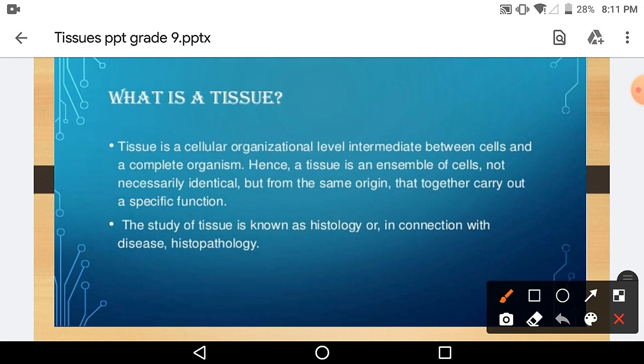The study of tissue is known as histology. In connection with disease, it is known as histopathology.